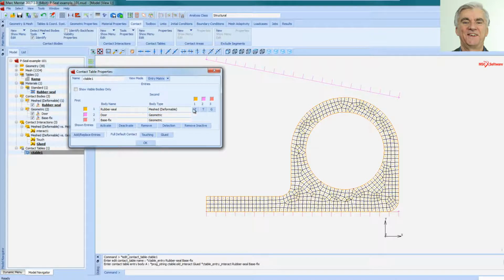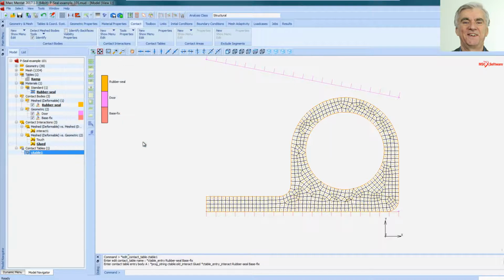So the rubber seal can touch the rubber seal. It could come down here and get squashed against itself. The rubber seal can touch the door, which is what I want, and if you remember, we've now got friction specified between those two, and the rubber seal is glued to the base fix, which is my curve down here, which won't move. Okay.